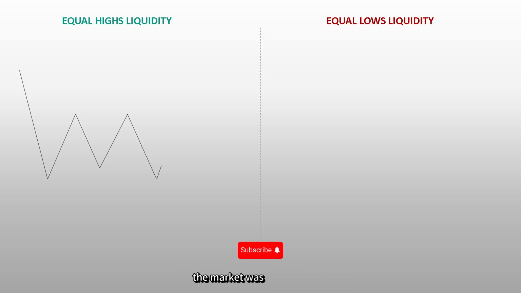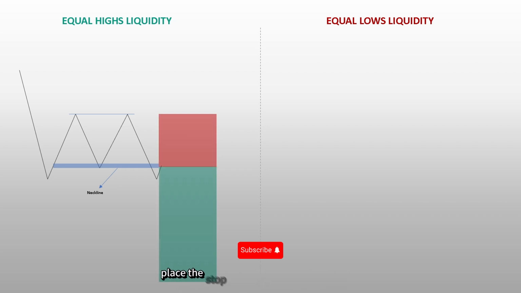Then we have equal highs liquidity and equal lows liquidity. First, let's discuss equal highs liquidity. The market was moving down, and the market made some structure like this. Here, what did the market do? The market created equal highs. Now, what will retailers do? This is a chart pattern of retailers, which they also call a double top pattern. They have learned that whenever the neckline retest happens, you have to sell here, place the stop loss above it, and your target can be 1 to 3, 1 to 2, or whatever.